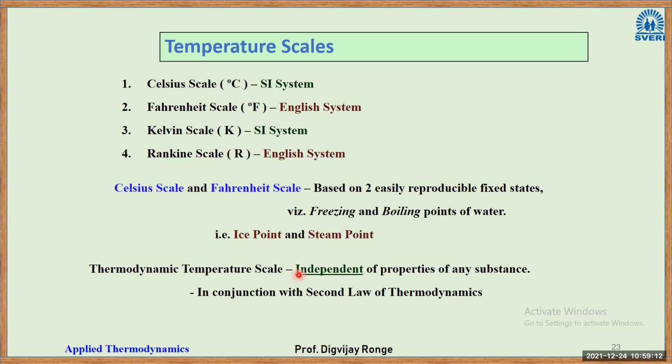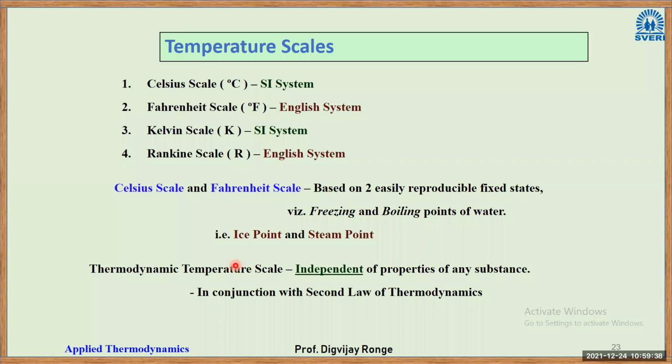Thermodynamic temperature scale, that is independent of properties of any substance, right? In conjunction with the second law of thermodynamics. So what is it saying? Temperature scale, that is the thermometer or thermocouple, it is independent of any other properties, right? Temperature scale is universal. The scale that is in India is the same in the US, the same in Europe, the same in Russia. You can take the same thermometer and measure temperature anywhere.